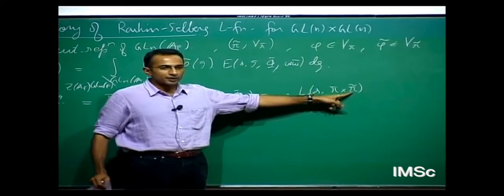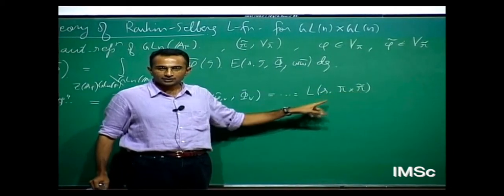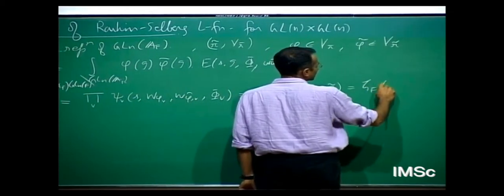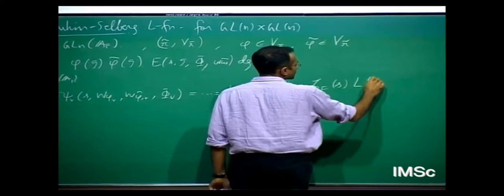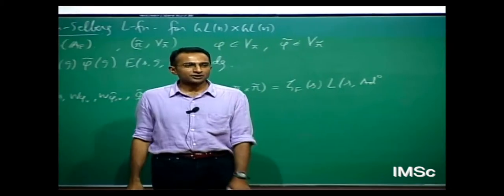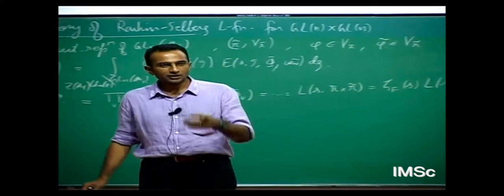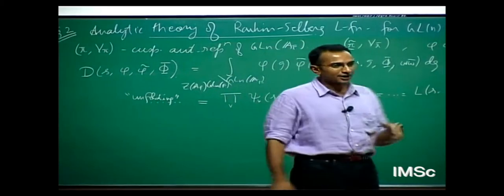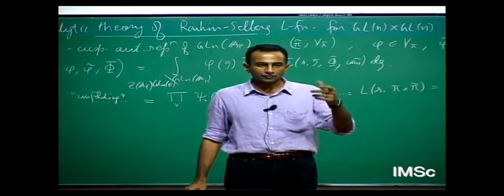Now I'm going to assume that pi tilde is in fact the dual of pi. And this Rankin-Selberg L function factorizes as the Dedekind zeta function of F times whatever comes, I'm going to call this, or maybe to make my notation compatible with the notation I think in Ravi's talk, which is really Langlands' notation, the R, he had a representation pi and a representation R of the dual group.